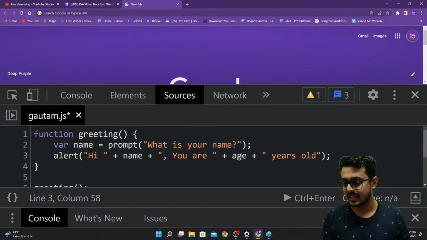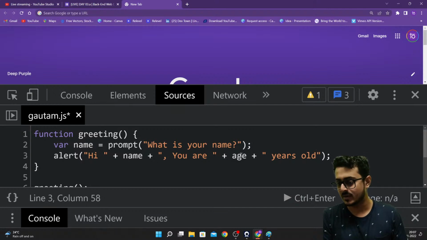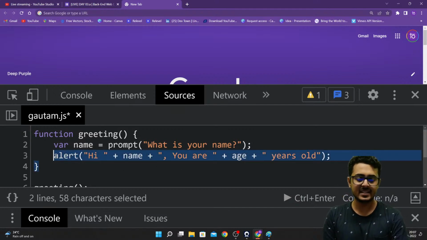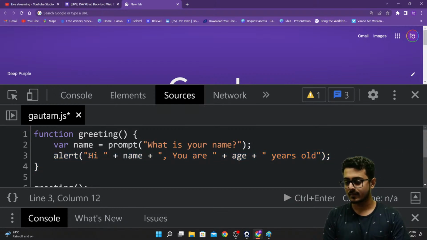Are you guys able to understand this? Please do let me know, guys. Are you able to understand that alert, hi name, you are dash years old? We want to do this.